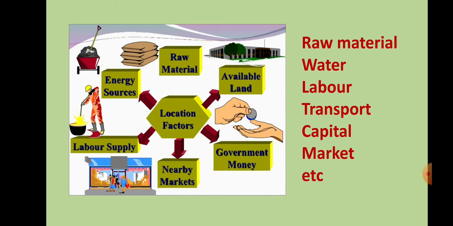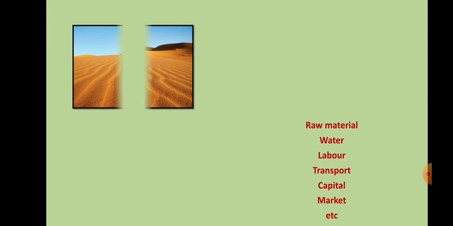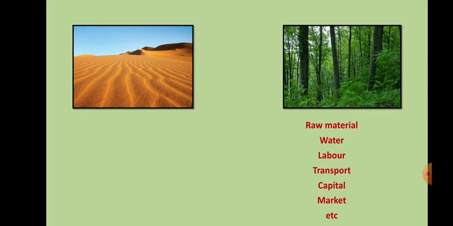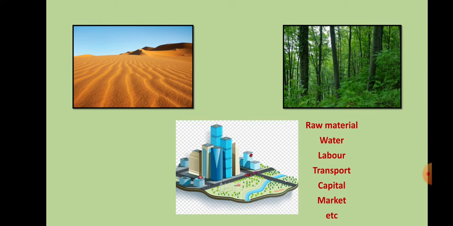Because of the unequal distribution of these factors, industrial development does not take place at the same pace at all places. Some regions are suitable for the development of industries, while in other regions only particular industries develop. Like, we don't find industries in dense forest or desert areas. Obviously they are not conducive for industrial development. So we need to have all these factors for the development of industries.